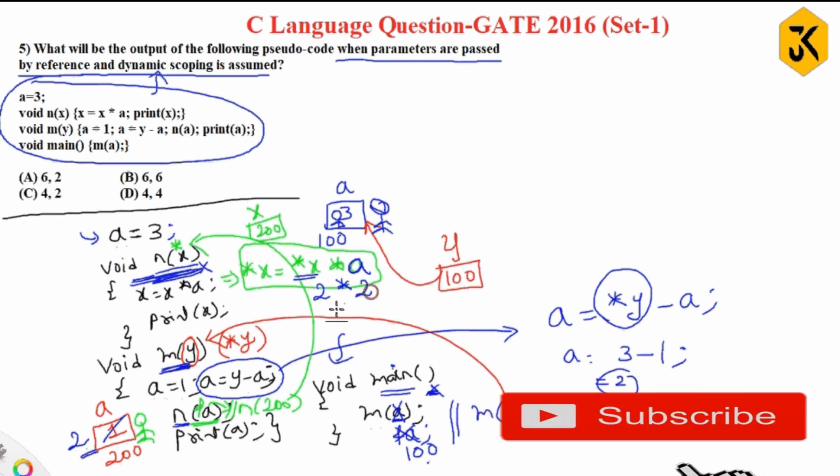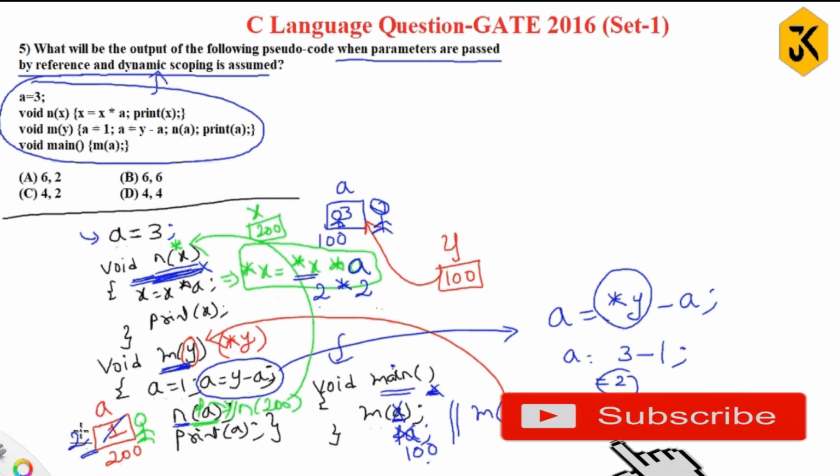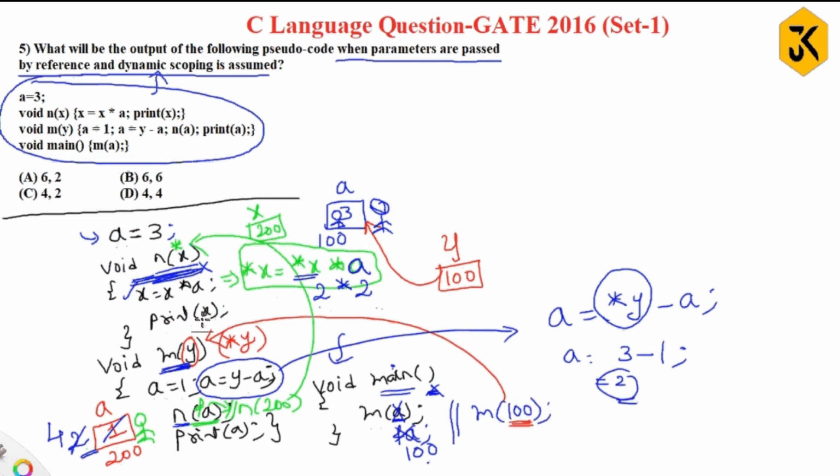So once again it is going to take this 2 value, that is 2 into 2, which is 4. That 4 is updated in where? Star x. What is star x? X is 200. It will go to location 200 and modify it to the value 4. Okay, now this statement is complete. Now print of star x. X is a pointer, as I already said. X is 200, star x means 4. So first it is going to print 4.